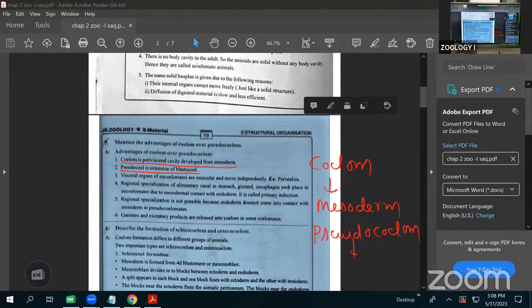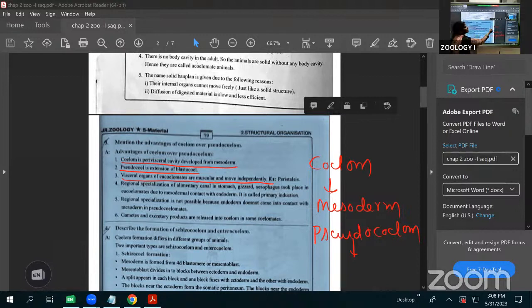Next, inside the coelom, the visceral organs means internal organs. Visceral organs means the alimentary canal, the excretory system, anything. The inner side organs are called visceral organs. Visceral organs of eucoelomates, that means coelomates, another name is eucoelomates, are muscular and move independently. It means in the pseudocoelom they do not have muscles and do not move independently.